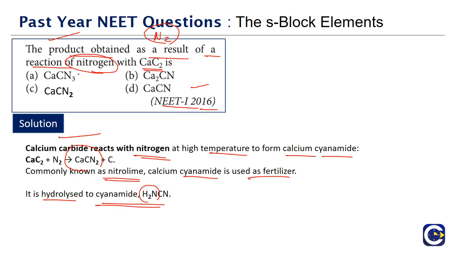So the answer for this question is what? If calcium carbide is heated with nitrogen at high temperature, it will give us calcium cyanamide, which is CaCN2. So the correct answer for this is option C. The common name for calcium cyanamide is nitrolime, and it is also used as a fertilizer. We have to look at all these aspects, because any reaction in the NCERT textbook, they can always frame a variety of questions based on that.